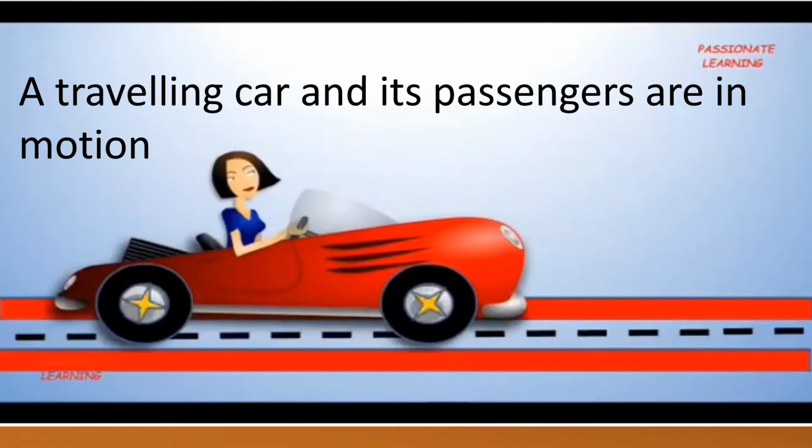Children, simply assume that there is another passenger in that car, along with the lady who is driving. Now we ask the lady who is driving: is the co-passenger at rest or in motion? What will she say?